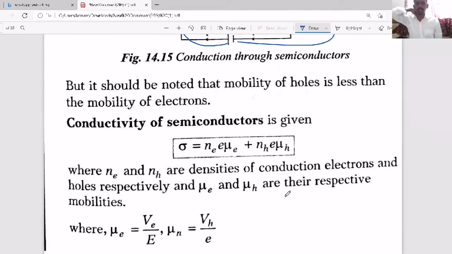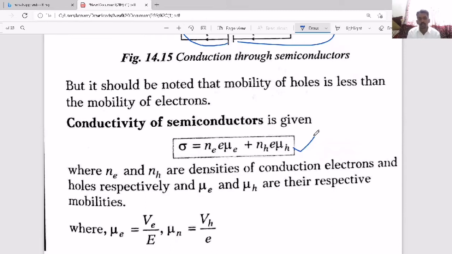Now for such a conductor, what is the conductivity? The conductivity formula is this one, so please remember it, where Ne and NH are the number of electrons and number of holes per unit volume, I mean the electron and hole concentration, and e is the electron charge, and mu e, mu h, like in current electricity you have studied, mu is drift velocity per unit electric field, that is nothing but mobility. Here there are 2 types of charges, that's why we have one mobility mu e and another mobility mu h.